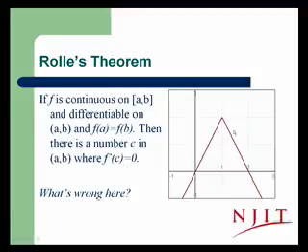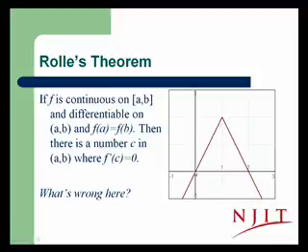Well, here the derivative is never equal to 0. What's wrong? The problem is that the function is not differentiable along the domain. As a matter of fact, there's this one point, just a single point where the function is not differentiable, and that's enough to mess up our theorem.